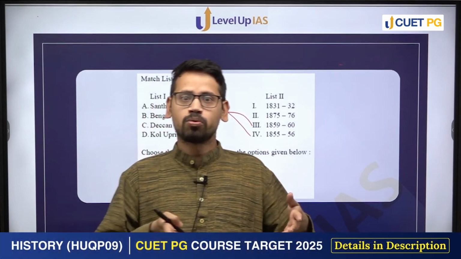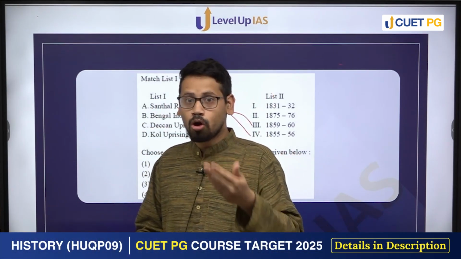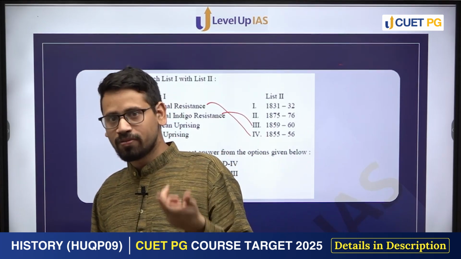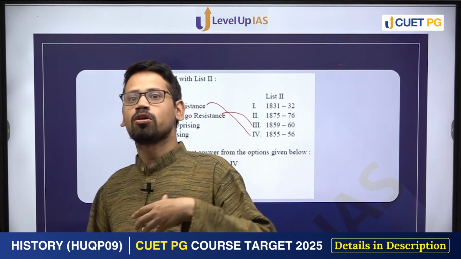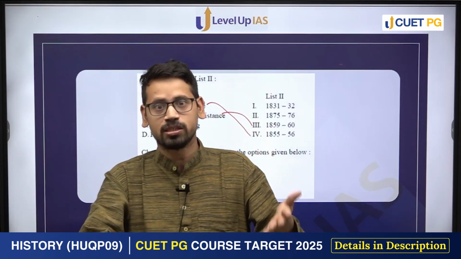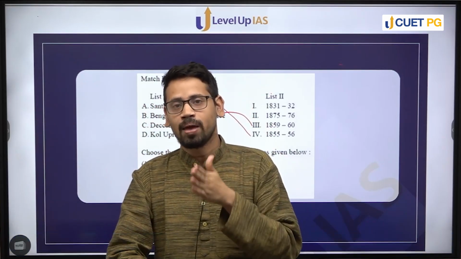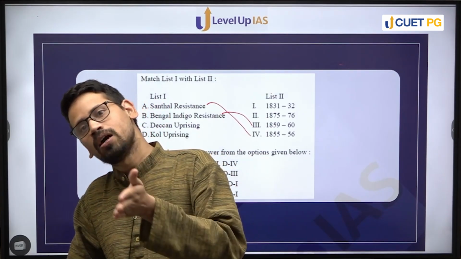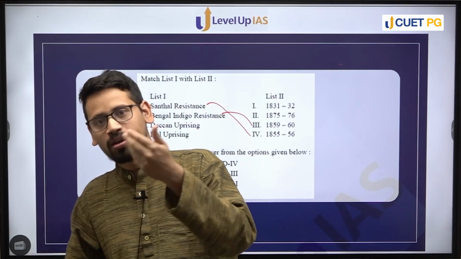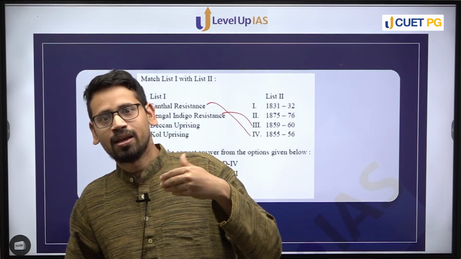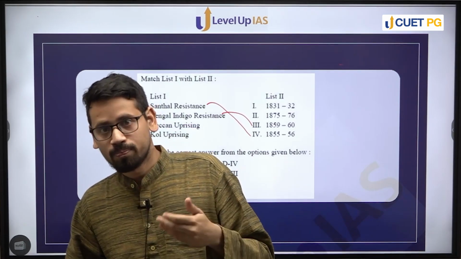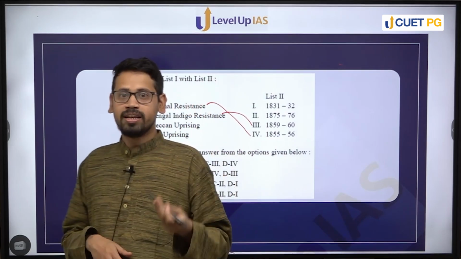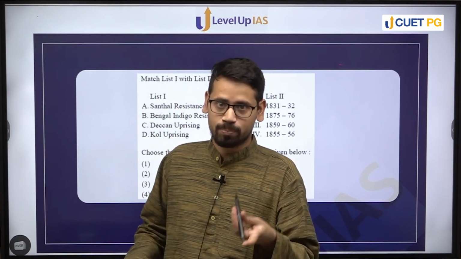So peasants were encouraged to grow cotton. They were given sumptuous loans. They were given a lot of these facilities. But after a few years of very high rise of cotton plantation, after the end of the American Civil War in 1865, right, we see a resumption of cotton export from USA, right, and therefore the demand for cotton from the Indian peasant declined, and so the Indian peasants were in severe debts, right.